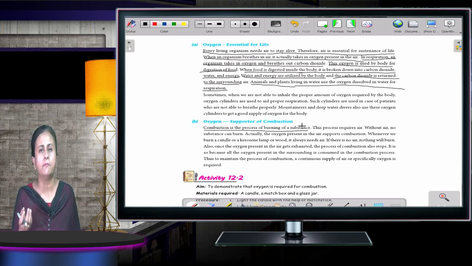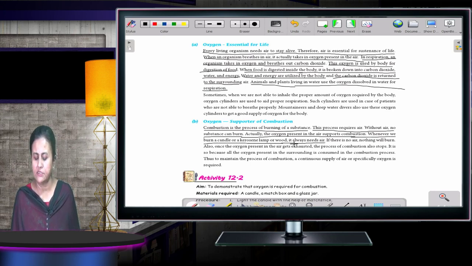First of all, what is combustion? When any substance starts burning, that is known as combustion. The process requires air. Without air, no substance can burn. Actually, the oxygen present in the air supports combustion. Whenever we burn a candle or kerosene lamp or wood, it always needs air.